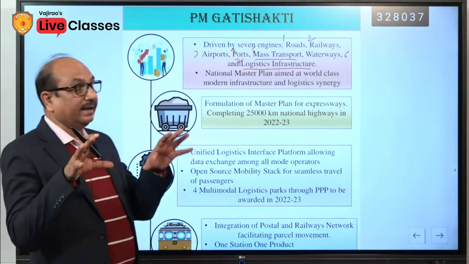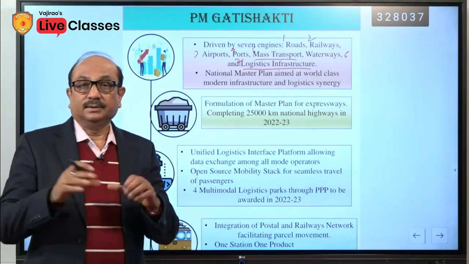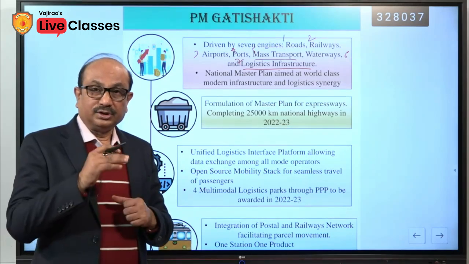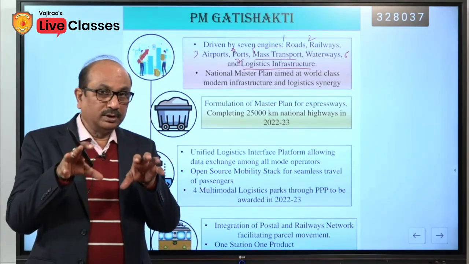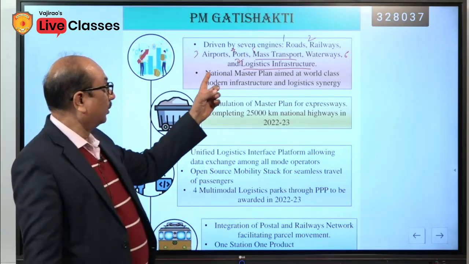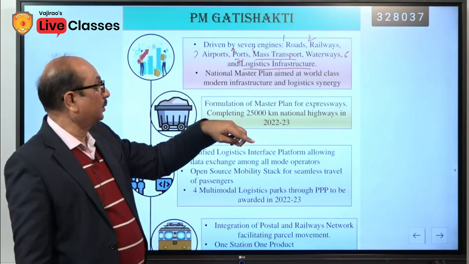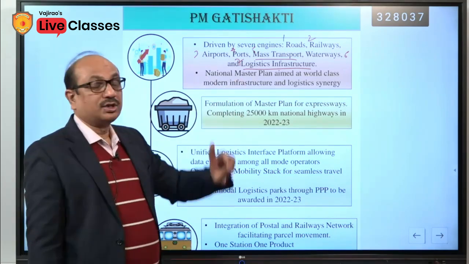These are the 7 areas of the Gati Shakti scheme. It means that through this scheme, government is giving too much focus on the development of roads, railways, airports, ports, mass transport, waterways and logistic infrastructure.